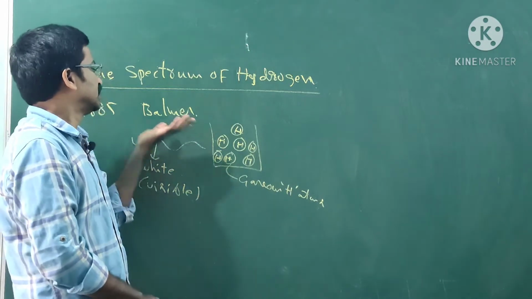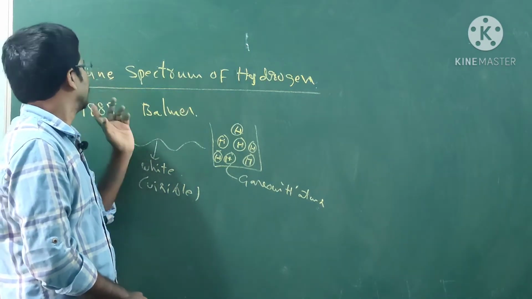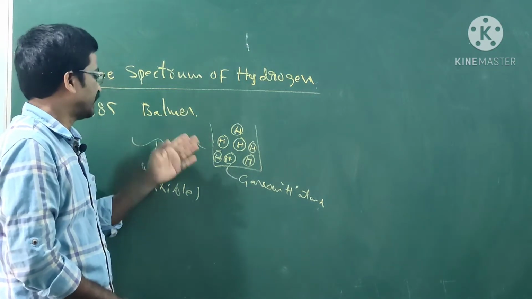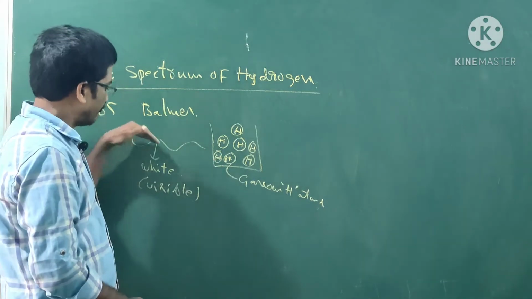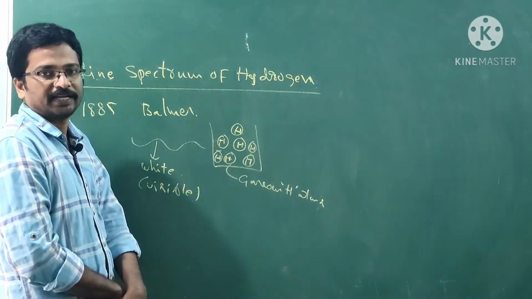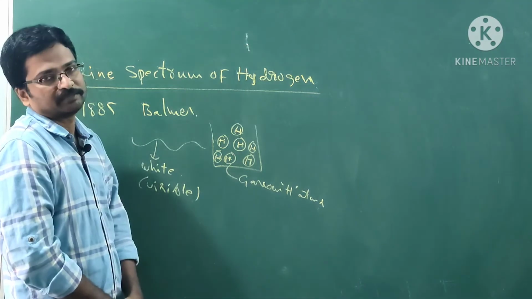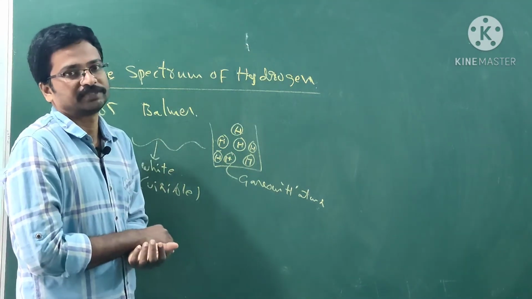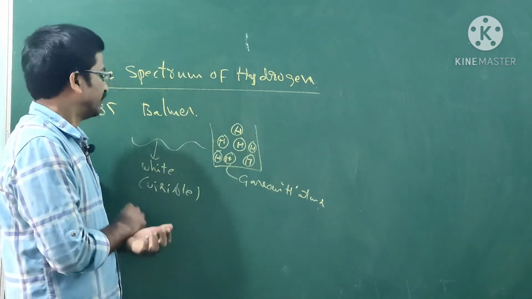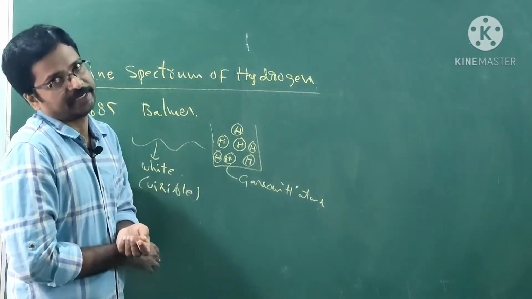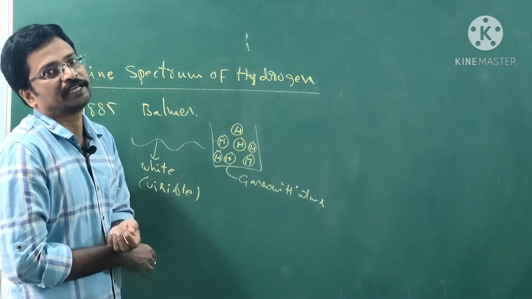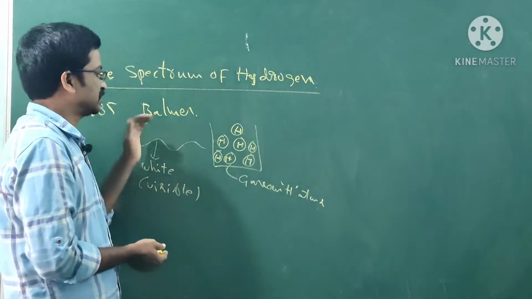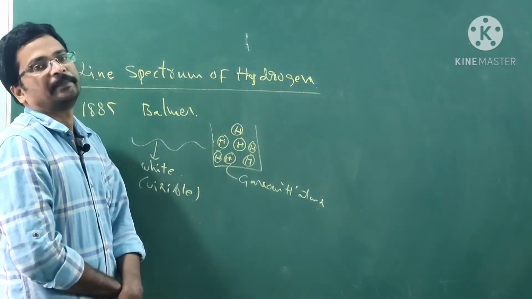Balmer is the one person who, in 1885, did the experiment by passing white light into the sample containing hydrogen atoms. White light also belongs to electromagnetic radiation, which is why we say electromagnetic radiation is passed into the sample.